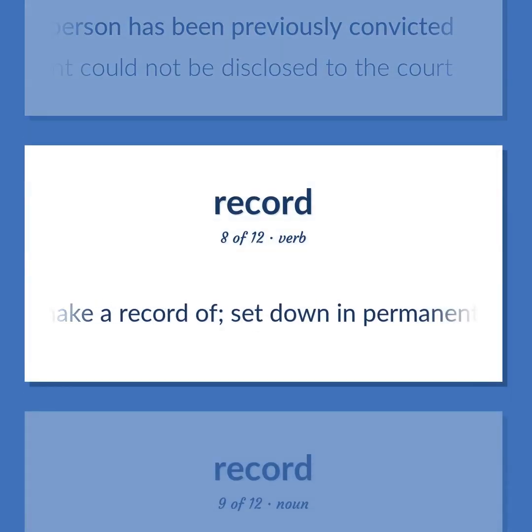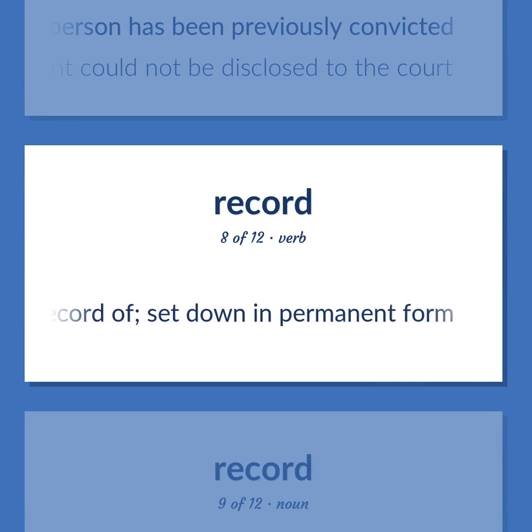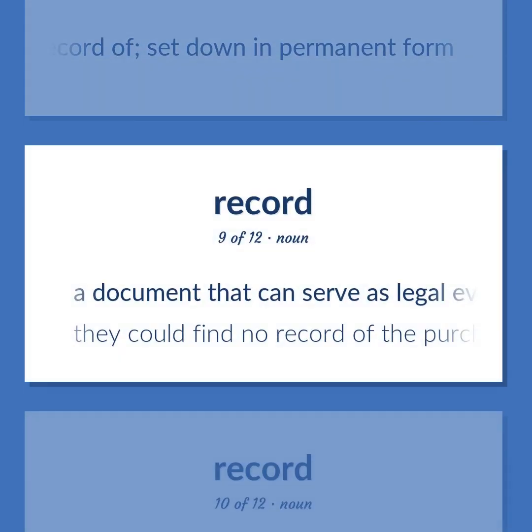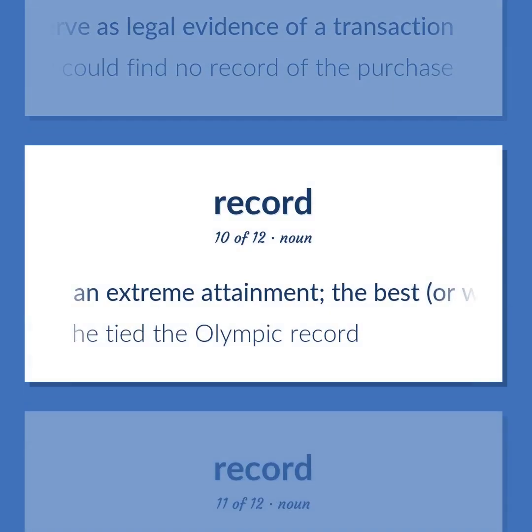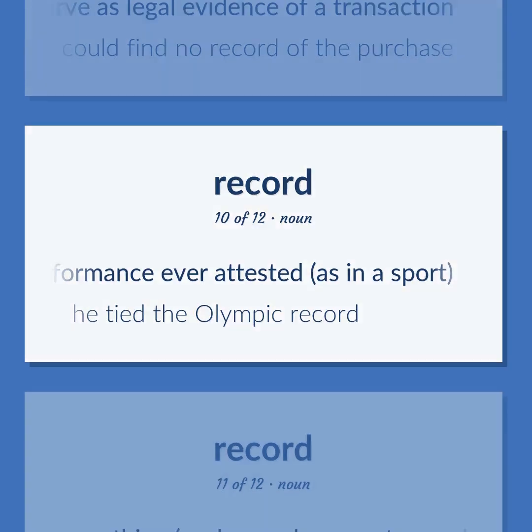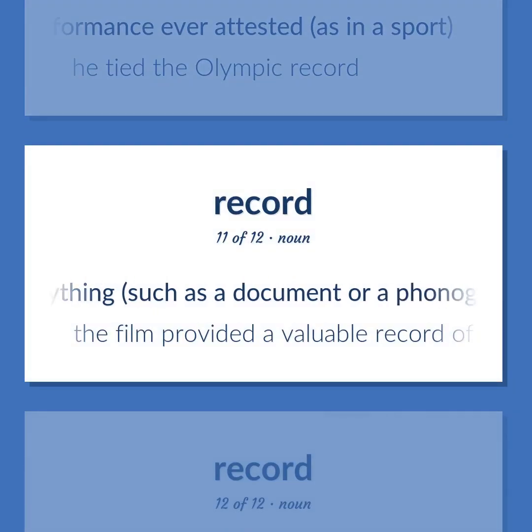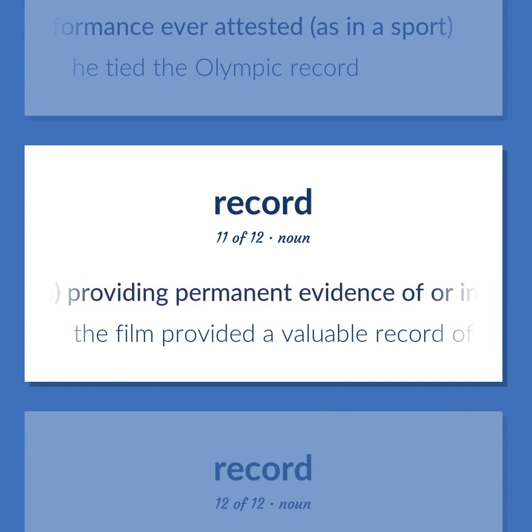Make a record of, set down in permanent form. A document that can serve as legal evidence of a transaction. They could find no record of the purchase. An extreme attainment, the best, or worst, performance ever attested, as in a sport. He tied the Olympic record. Anything, such as a document or a phonograph record or a photograph, providing permanent evidence of or information about past events.